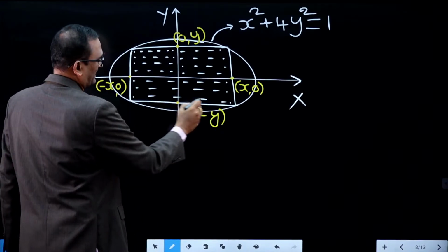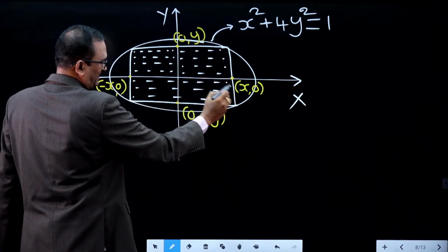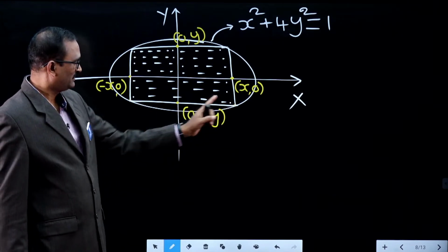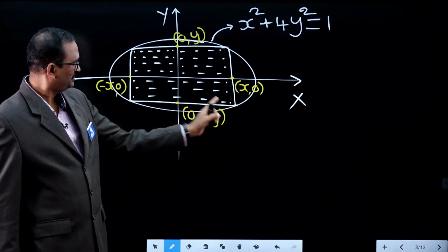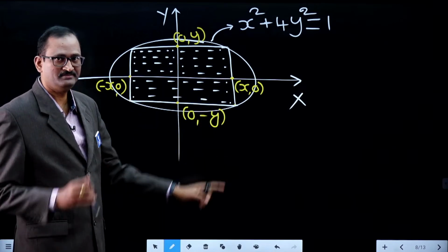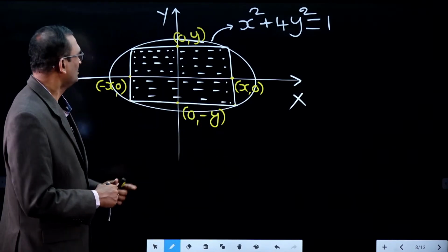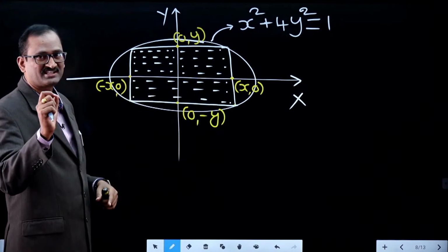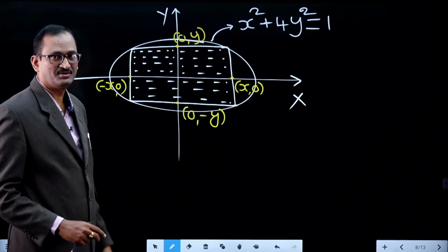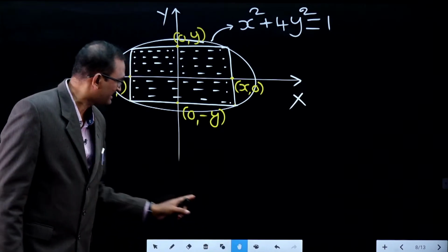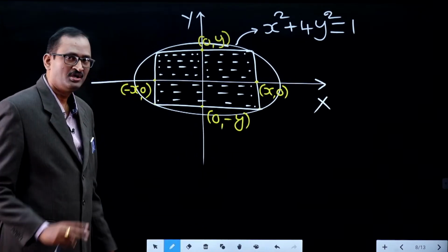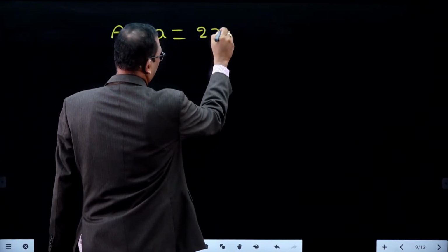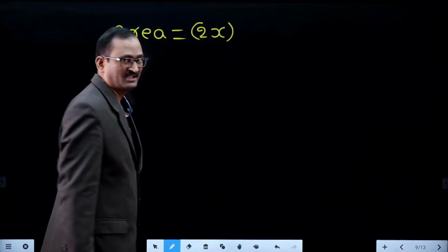This is the length of the rectangle. This is the breadth of the rectangle. So, the length of the rectangle is from this point to this point. So, this length is also equal to this length. What is this length? This length is the distance from minus x comma 0 to x comma 0. How much is the distance? It is 2x.